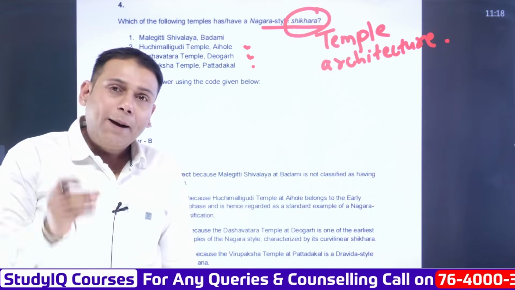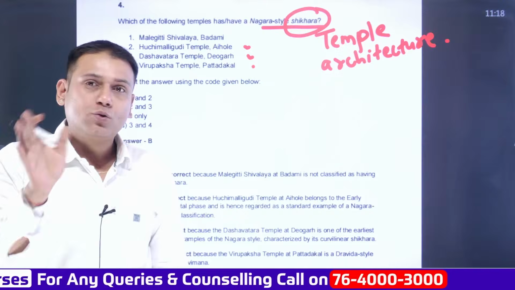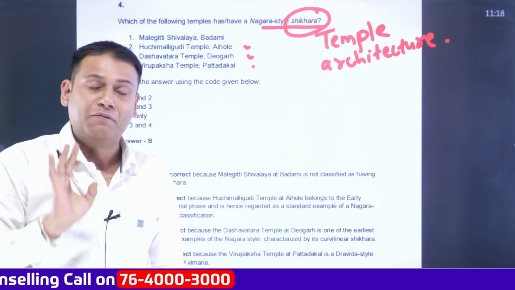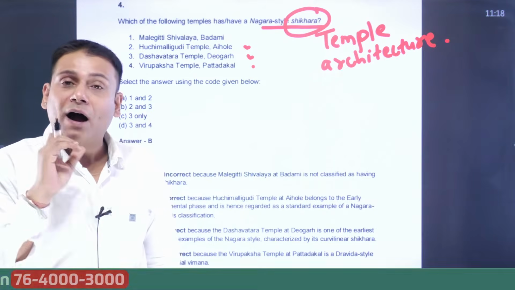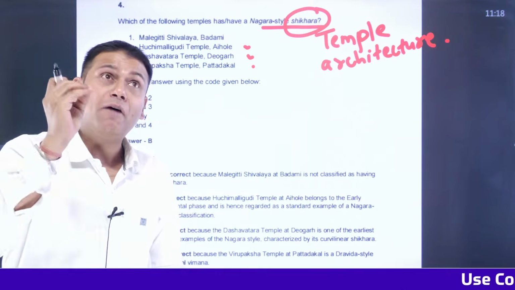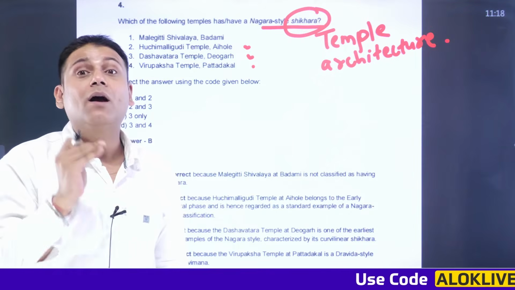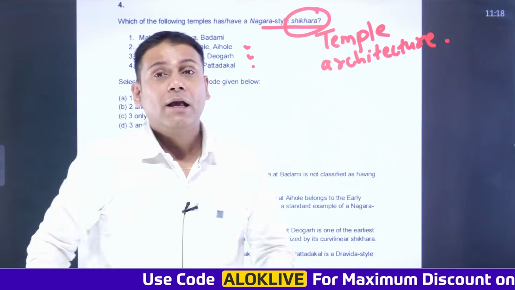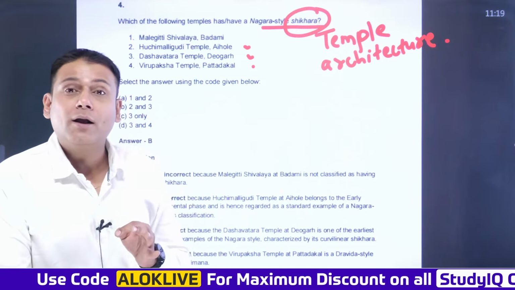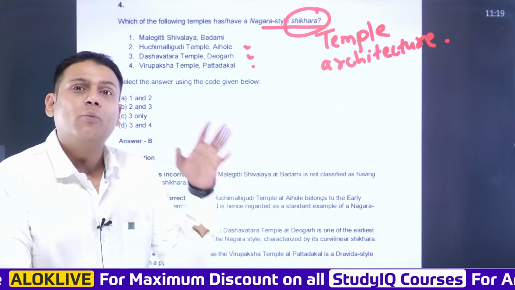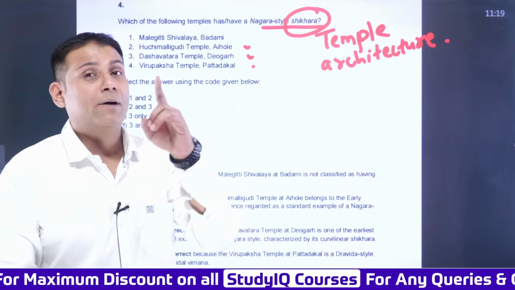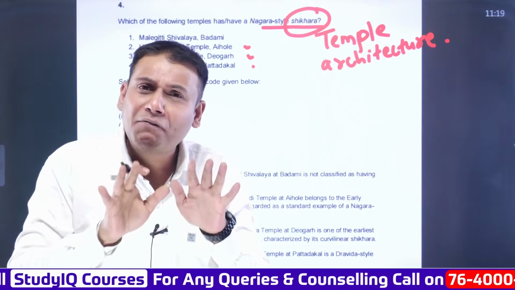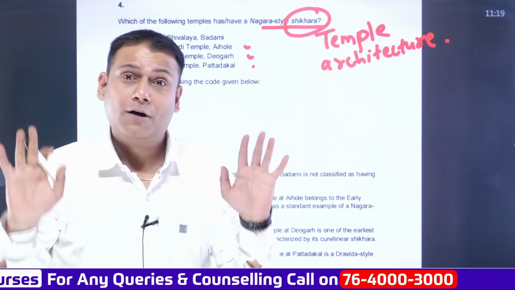Precisely, there are two to three important types of temple architecture: Nagara style, Dravida style, and Vesara style. In the Nagara style, the Shikhar above the Garbhagriha is usually curvilinear in shape. One of the finest examples is the Kandariya Mahadev temple, part of the Khajuraho group of temples located in Madhya Pradesh. In very simple words, in the Nagara style the Shikhar is curvilinear.